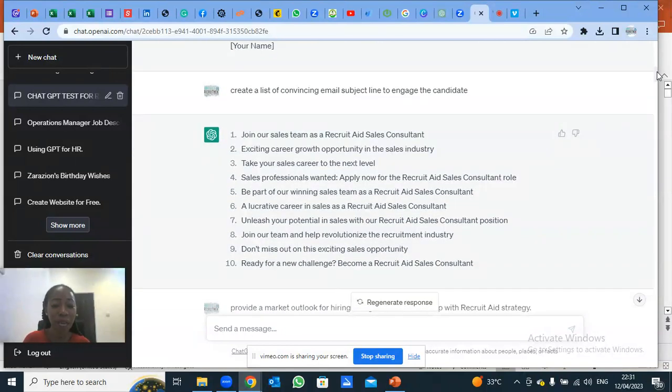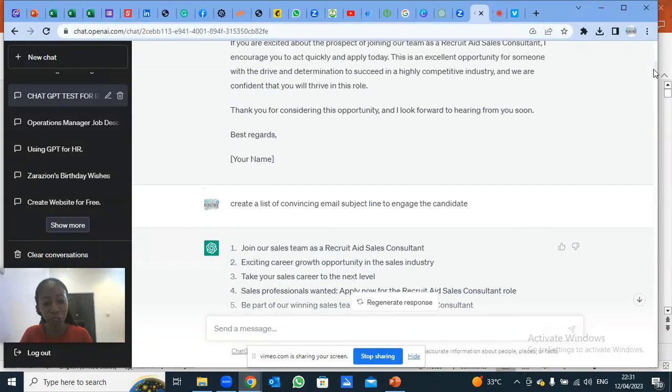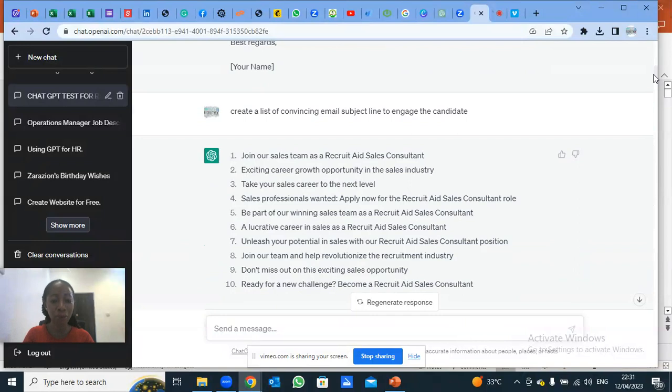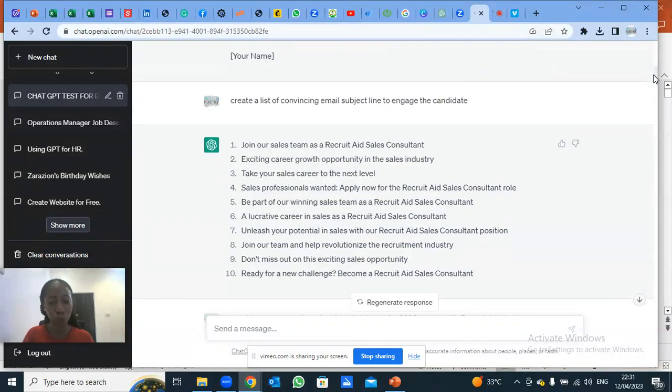Now, another question I asked GPT: create a list of convincing email subject lines that I can use to engage this candidate that I just sent. This candidate that you have just provided a candidate outreach email to for me just now. Create a convincing email subject line to engage this particular candidate. Look at it. Gave me 10, more than enough.